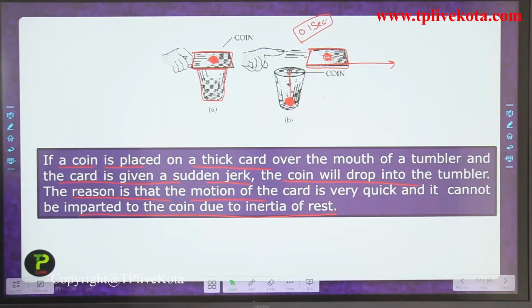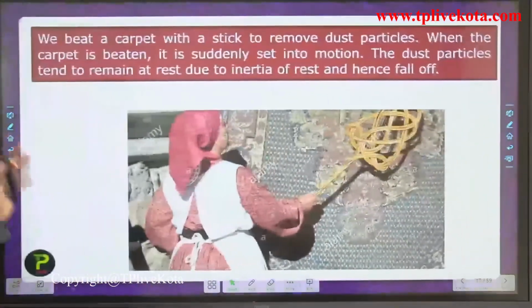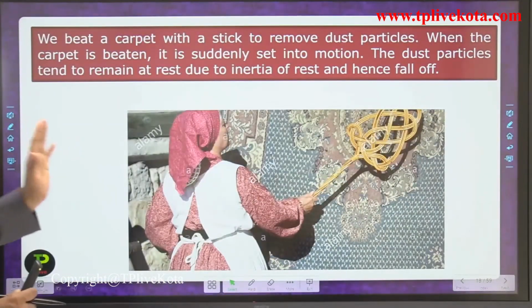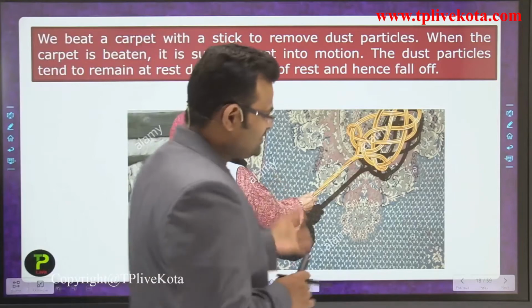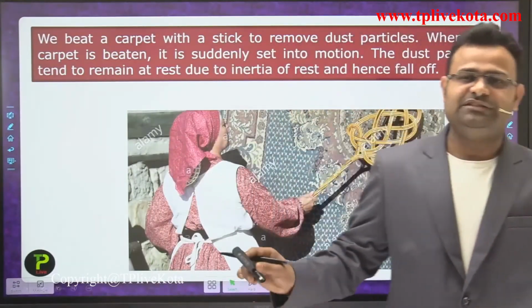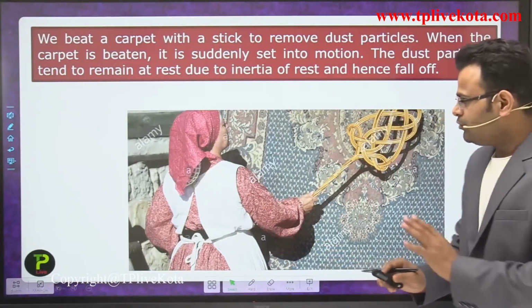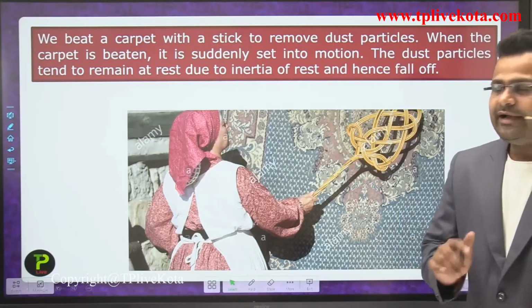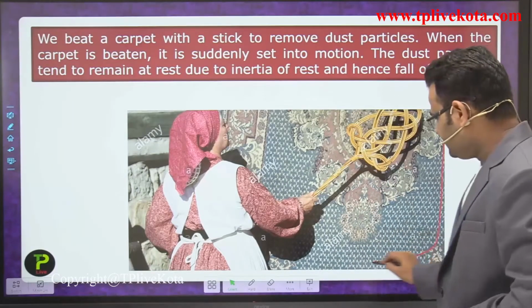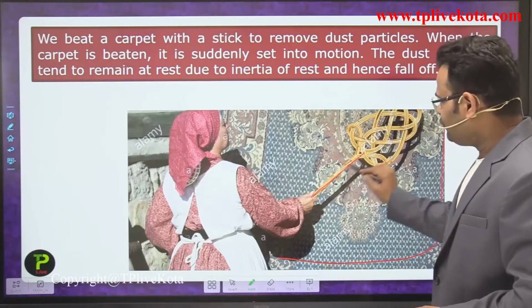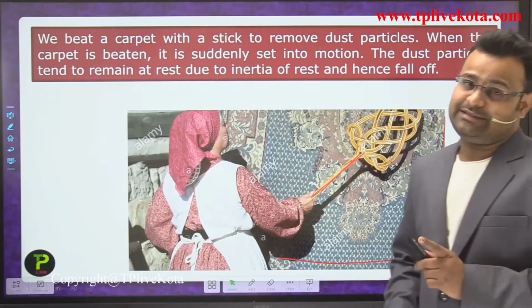Now we are moving to the next one, which is beating. Let's look at that diagram, which everyone sees during vacations. That lady is hitting a carpet with a stick. Why does she use that stick?